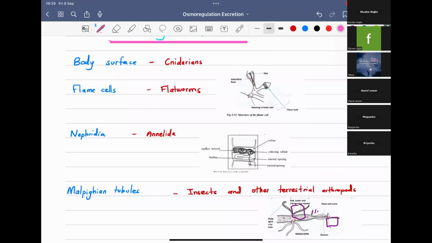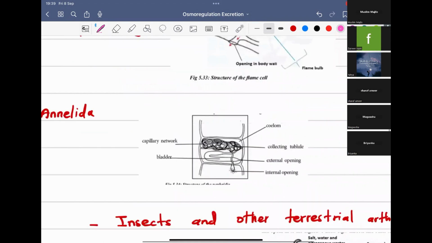They are multicellular. Now they are becoming multicellular and they are also tubular structures. One end of the tube is open to the coelom, and the other end is open to the outside. So here you can see this is the external opening. This is the coelom, that's the internal opening. So it has two openings, one into the coelom, the other one to the outside. Sometimes they might ask what is the excretory structure that is open to both, like, into the coelom and outside. They might ask what is the multicellular structure, maybe.